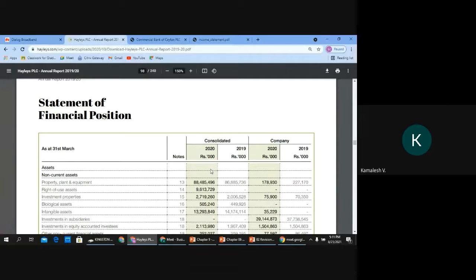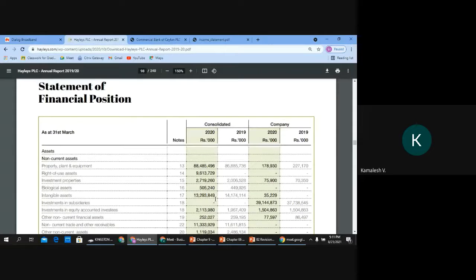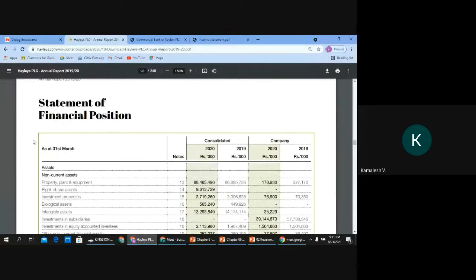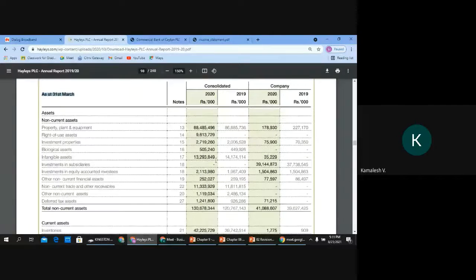Why I took this is I just want to show you, which takes us to the next topic actually on LKS1. So look at the statement of financial position, and it says as at 31st March. Now what is this? This is the last date of your financial year. So you are giving the balance sheet or the statement of financial position as of this date. And again, same information is given. 2020, rupees, thousands, all those are given. But look at this. This is somewhat very important.